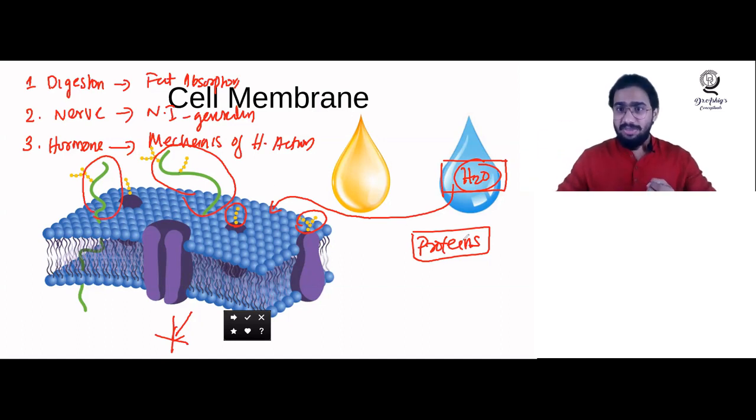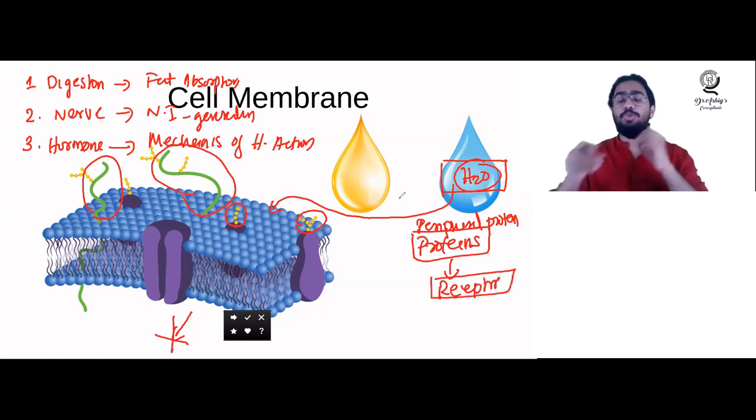Since these proteins are seen on the periphery, we will call them peripheral proteins. So what will these peripheral proteins in the cell membrane be doing? These proteins will be acting as the receptors for such water soluble hormones. I hope you are getting that.